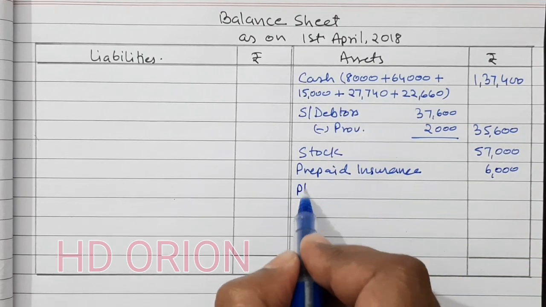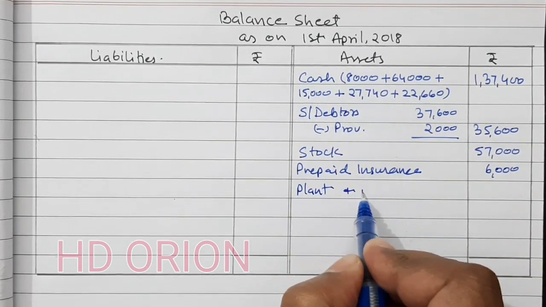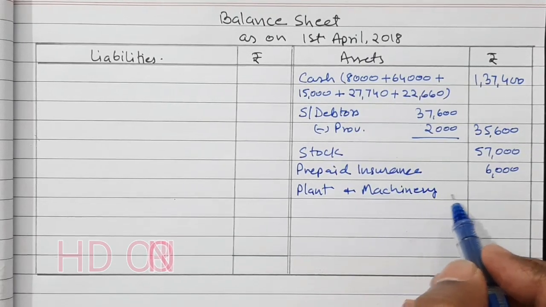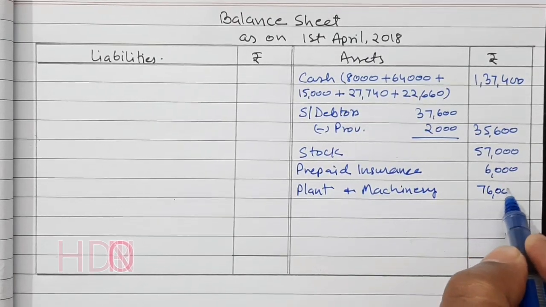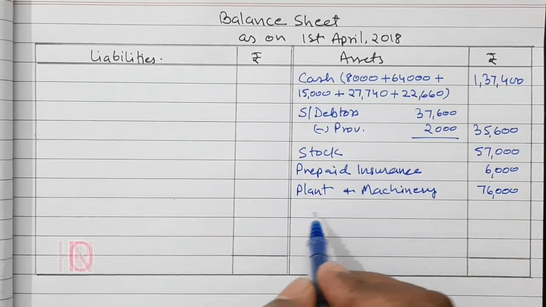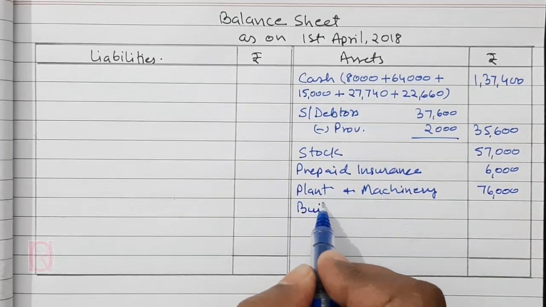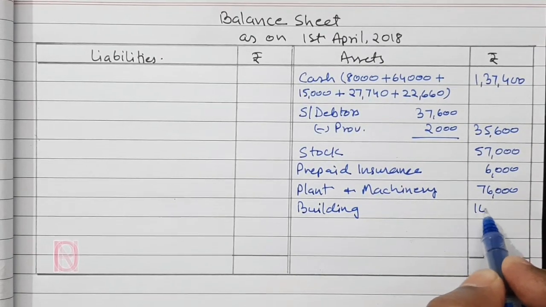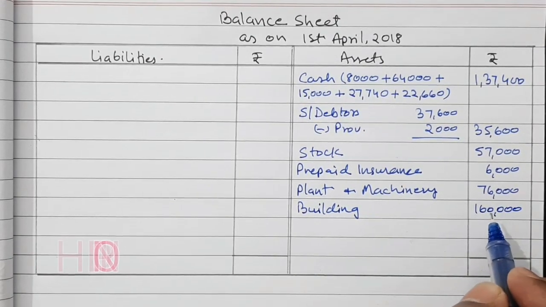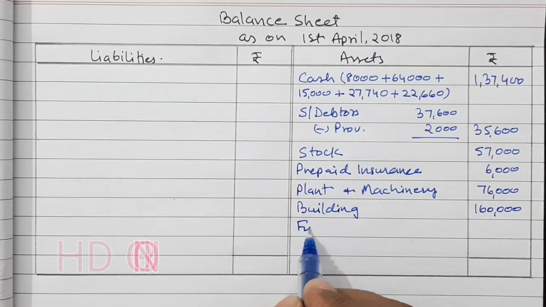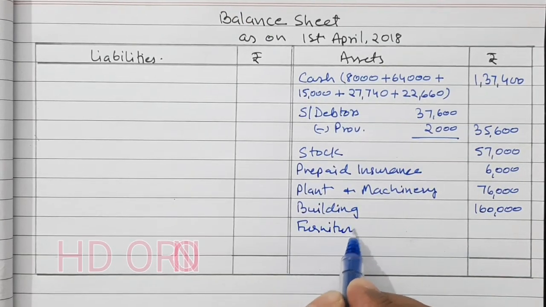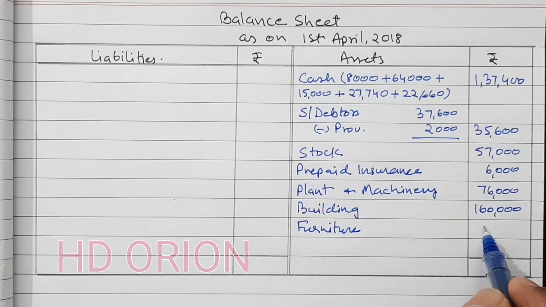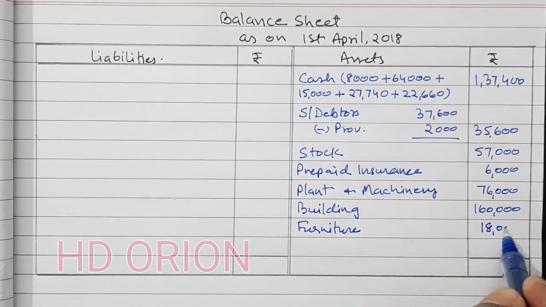Plant and machinery, as it is 76,000. Then building is revalued at rupees 1,60,000. And furniture is depreciated by 10%, so from 20,000 it will be 18,000.